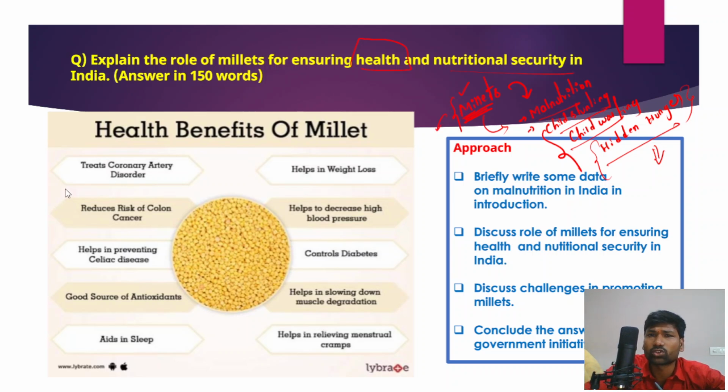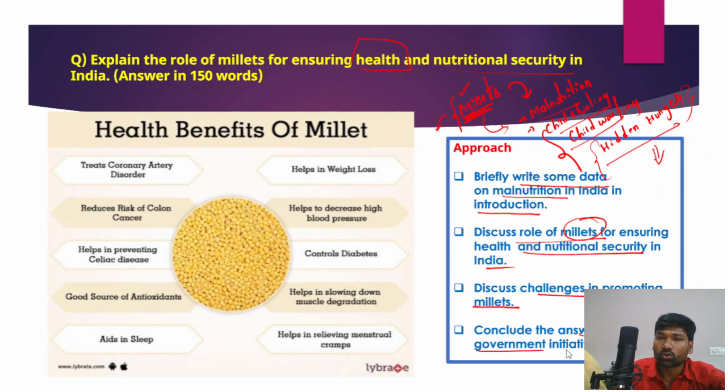Now, in this context, what should be the approach to this question? First and foremost, you need to briefly write some data on malnutrition in India in the introduction, and then you need to discuss the role of millets for ensuring health and nutritional security in India, then discuss challenges and promotion of millets, and ultimately conclude the answer with adaptive government initiatives. This is how, in a very simple manner, because no complex words are attached to this question. This is a very simple question, so 150 words.